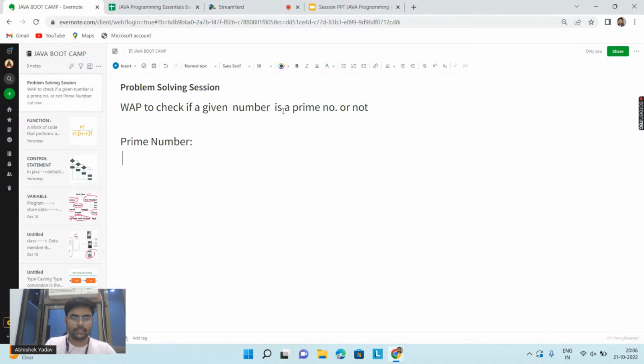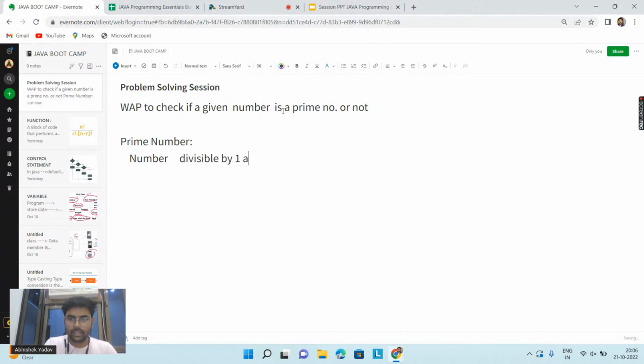So one person here is saying that a prime number is a number that is divisible by one and itself, right? Okay, I want the definition. Everyone is saying a number divisible by one and itself.